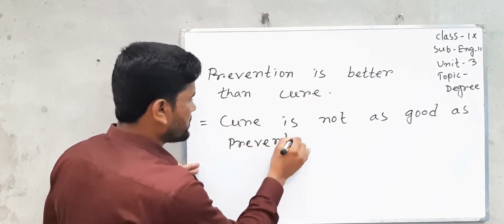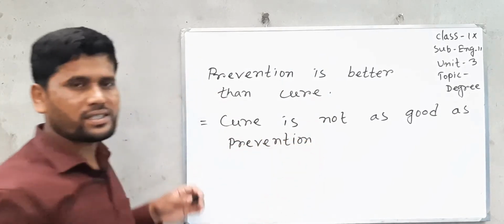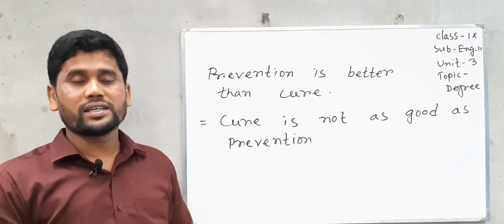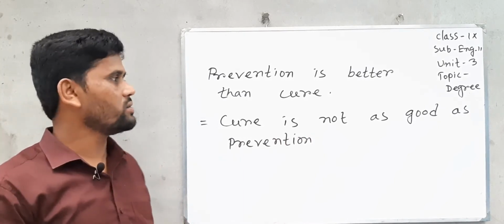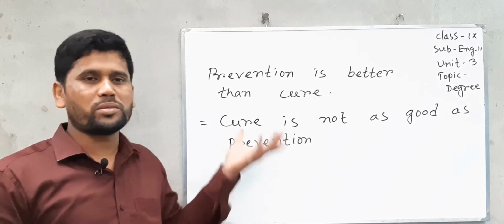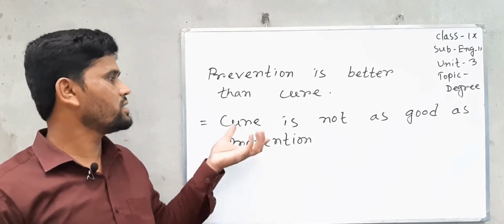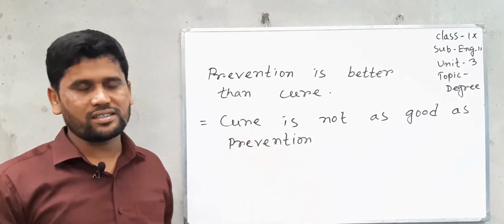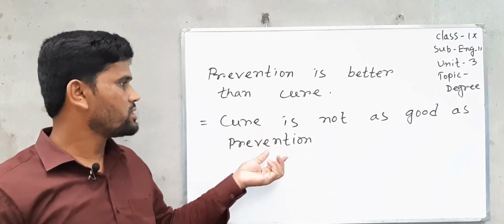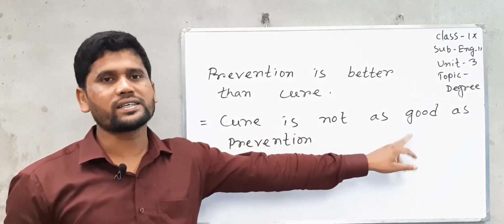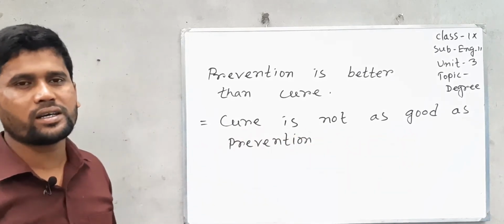So this way we can change the degree in three ways. One is to know the formation of the sentence, the other is to know the use of phrases, and the third one is to change the adjective base form to comparative.